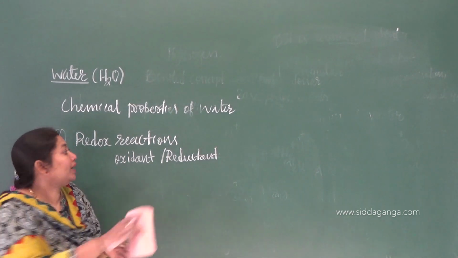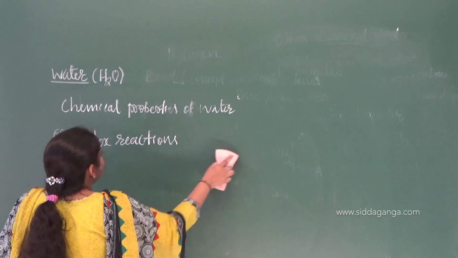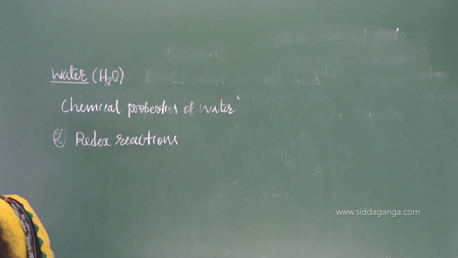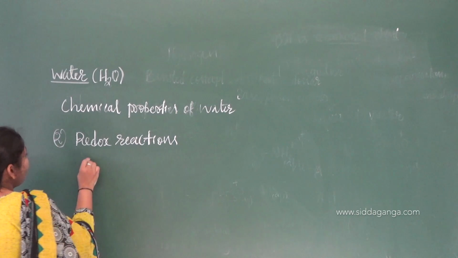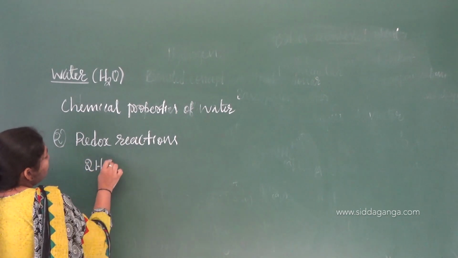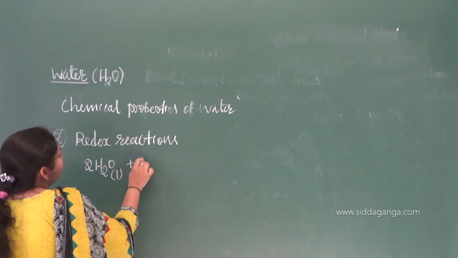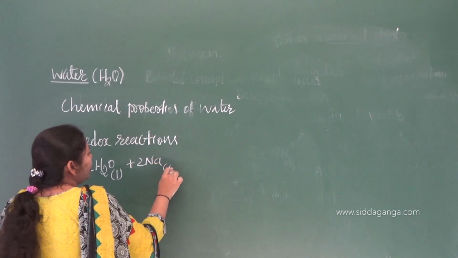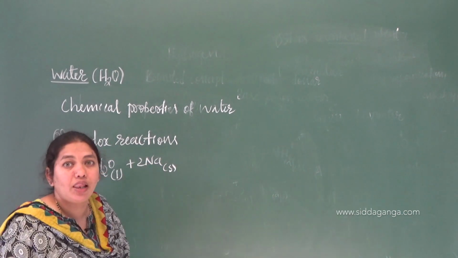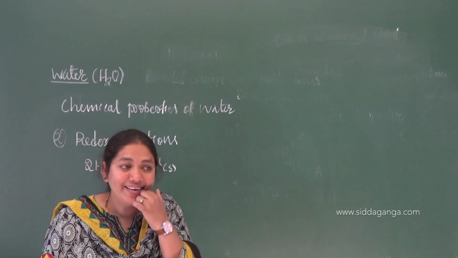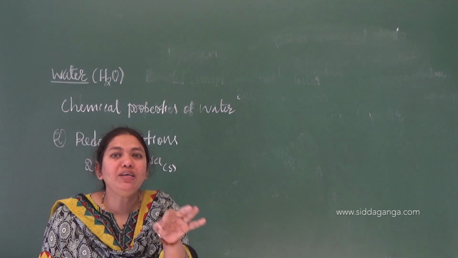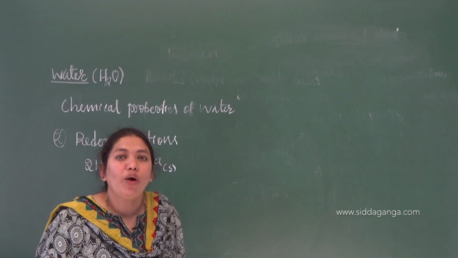So what are those? Let us have simple examples for this oxidizing nature of water. That is, whenever sodium metal is made to drop in water. You know this reaction very well. We already discussed this one in the beginning, right? If you drop a piece of sodium metal into water, what happens?